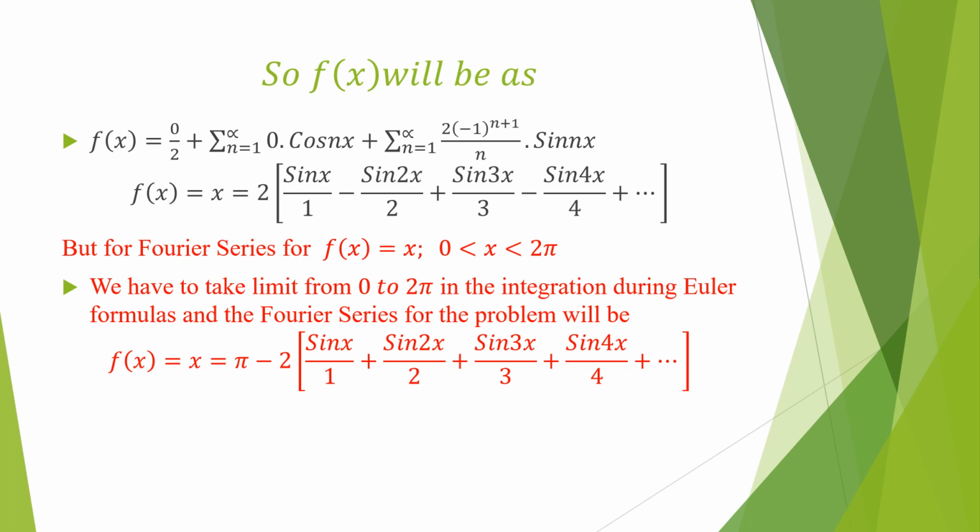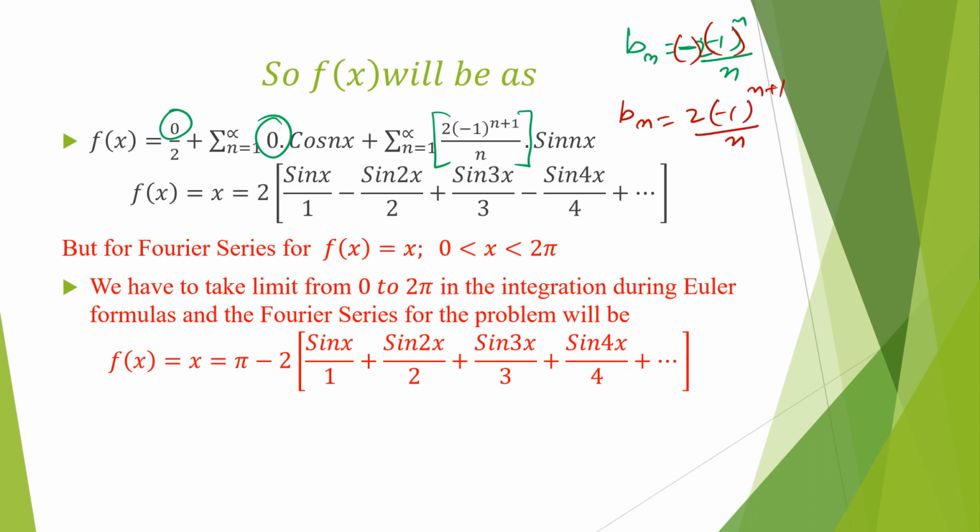Now as per the Fourier series, a naught is 0, an is 0, and by mistake I said that bn is (-1)^n. In the last slide we mentioned the wrong value, but it is minus 2 into (-1)^n. So this minus and this (-1)^n give bn equal to 2 into (-1)^(n+1) by n. So we substitute this value over here: minus 2 into (-1)^(n+1) upon n, sin nx.